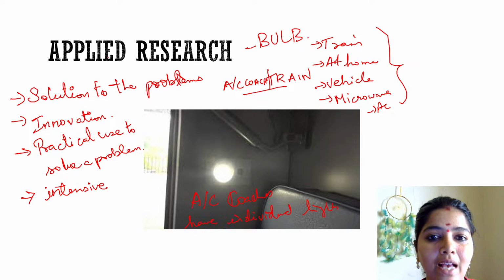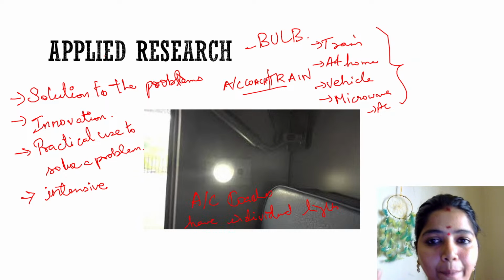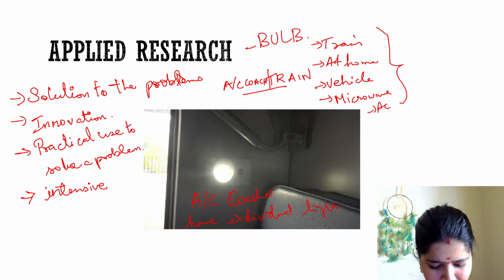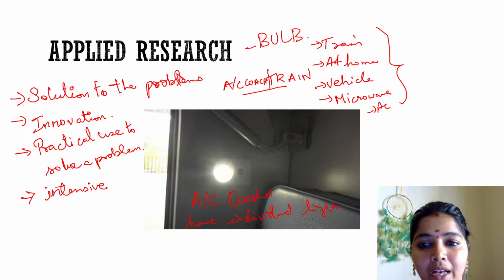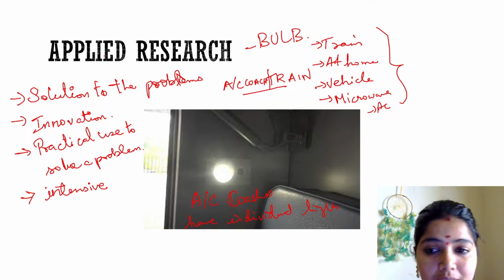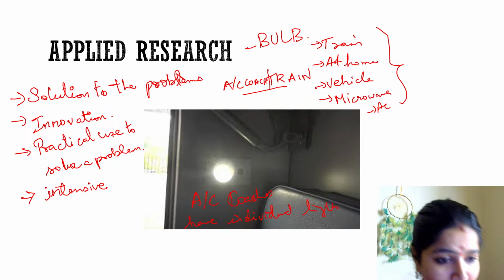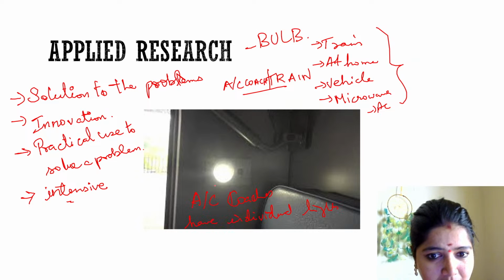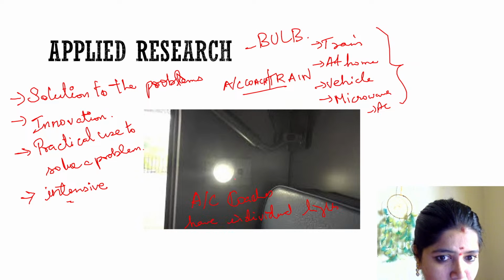So, do you understand applied research? Okay. So the keywords are solution to the problem, innovation, practical use to solve a problem, and it is intensive in nature. See what intensive means here: this bulb is being used for the train.